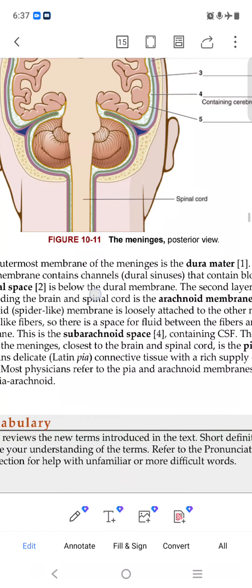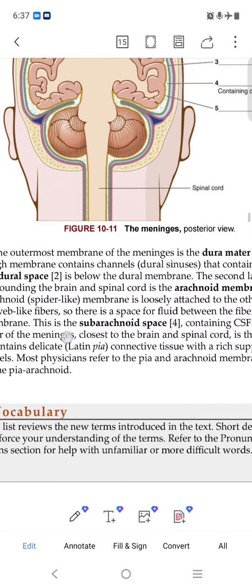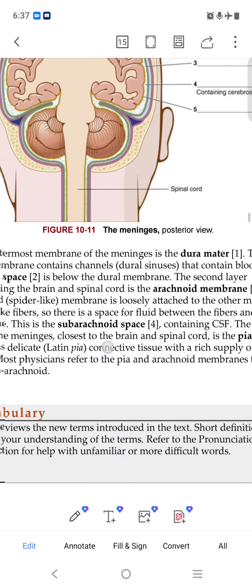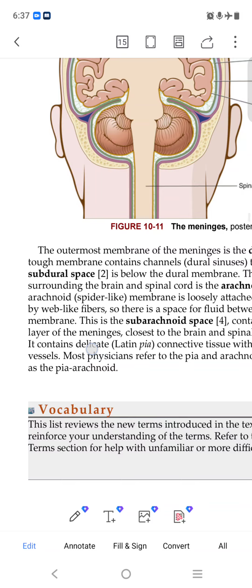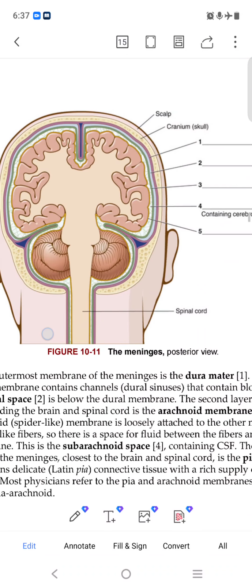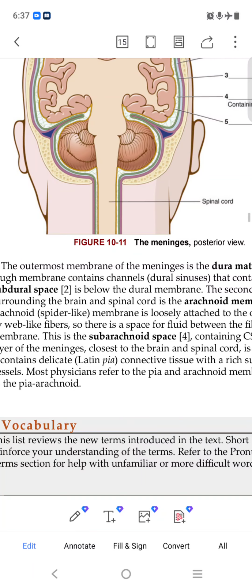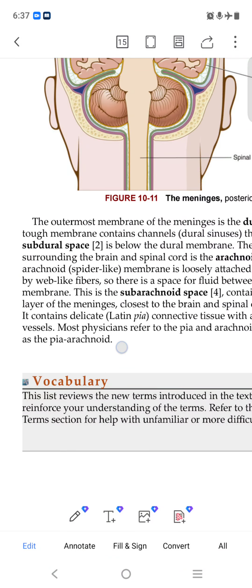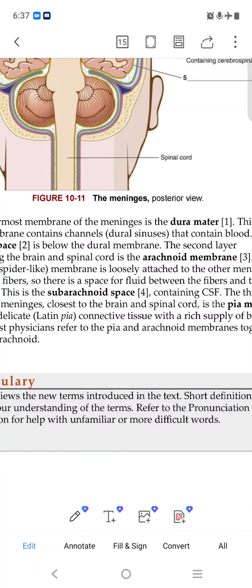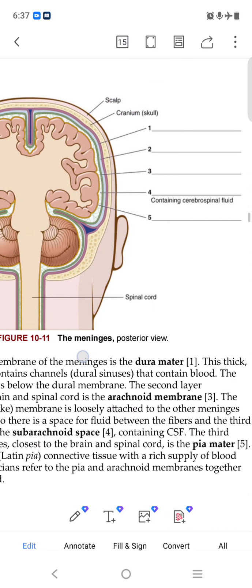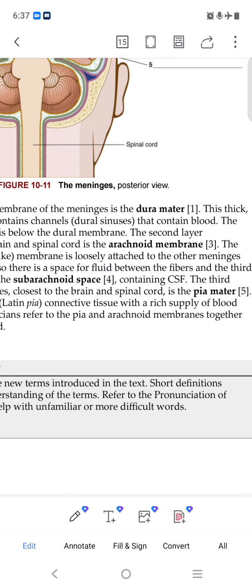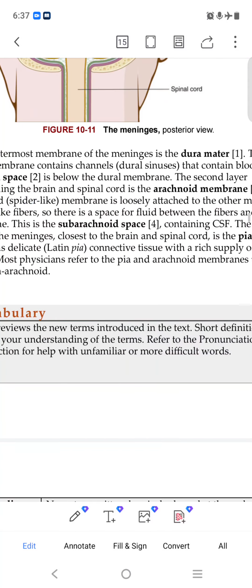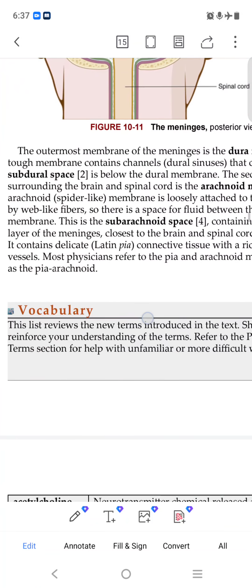It is a thick tough membrane containing channels called dural sinuses. The second is the subdural space. The second layer surrounding the brain and spinal cord is the arachnoid membrane. Third number, not important, just read and see. The fourth is the subarachnoid space and the fifth is the pia mater. They all are helping.